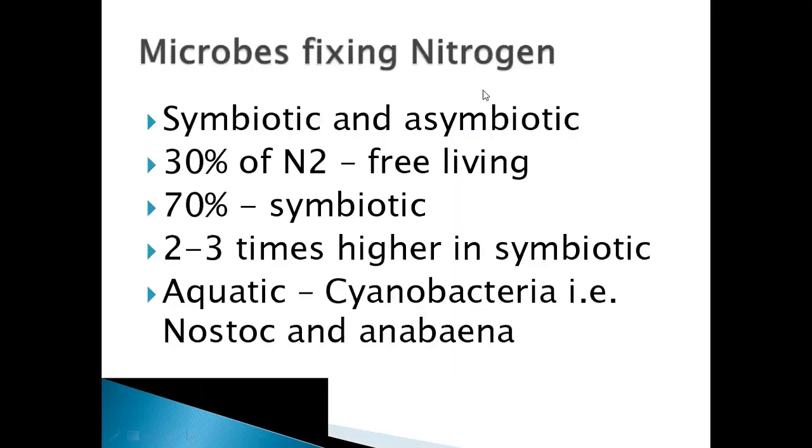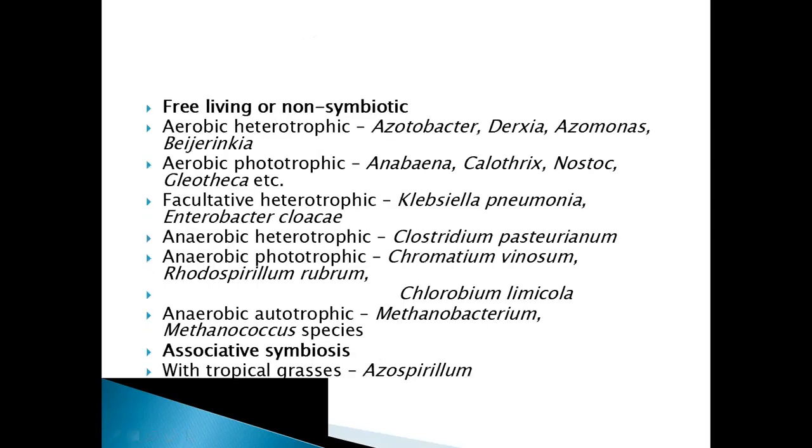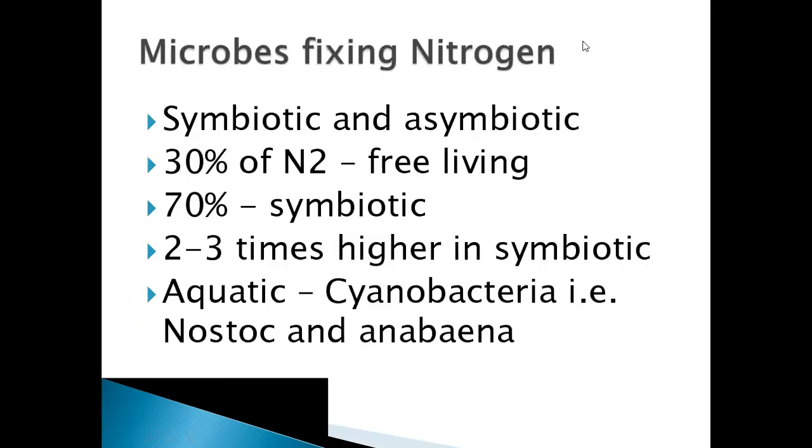So, microbes fixing nitrogen. As we have seen in the previous slide, it can be by symbiotic and asymbiotic. Of the nitrogen fixed by microorganisms, 30% is fixed by free living microorganisms, whereas 70% is fixed by symbiotic association. The amount of nitrogen fixed is 2 to 3 times higher in symbiotic association.